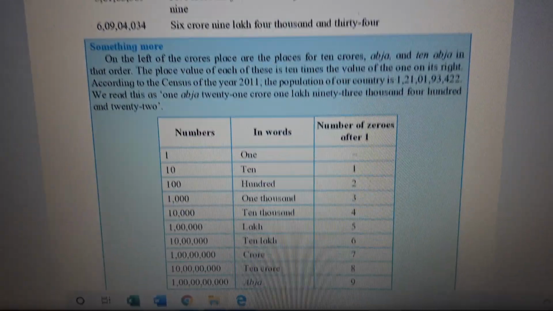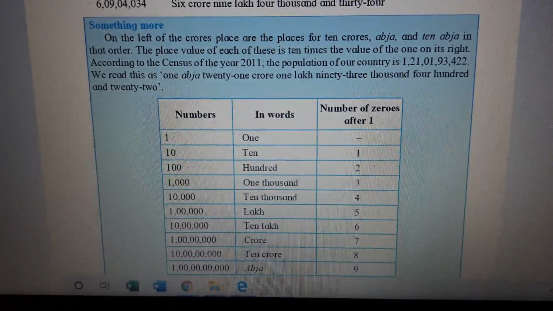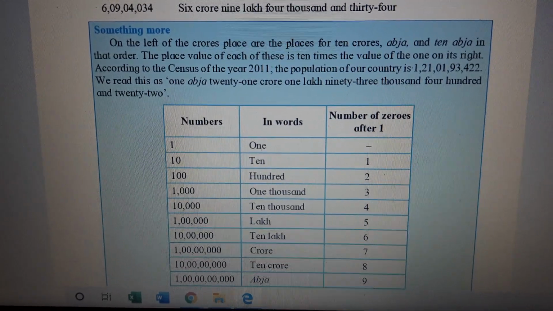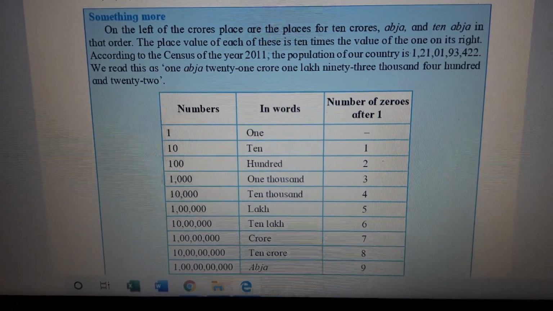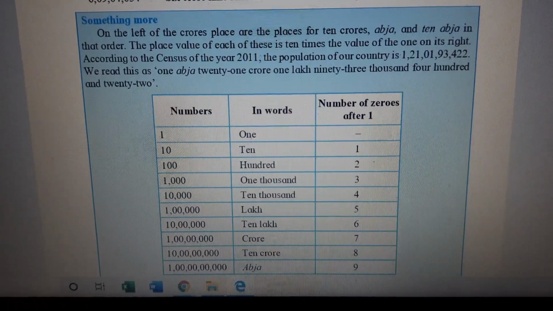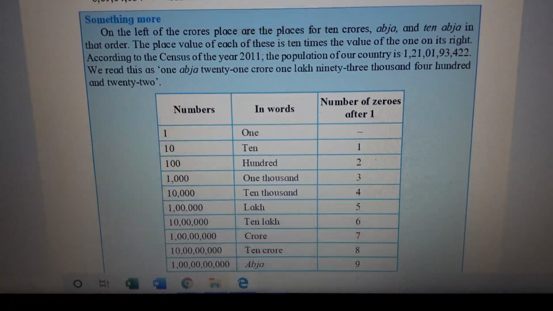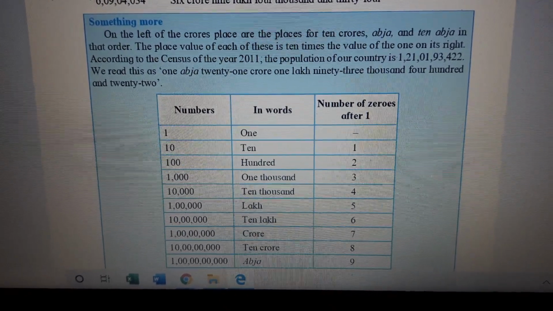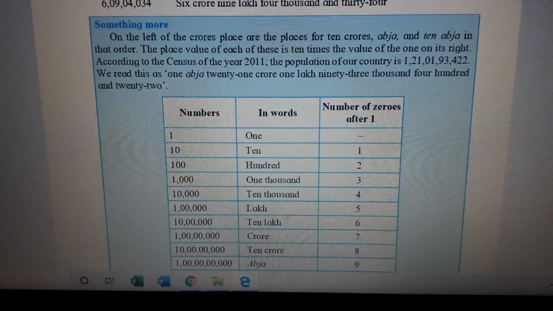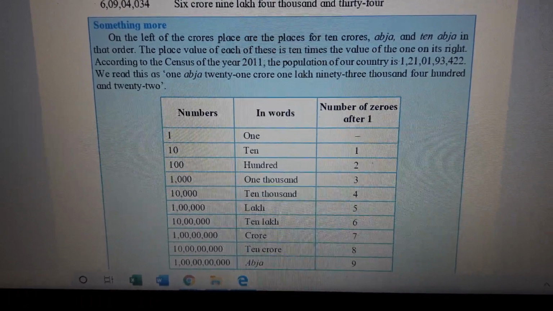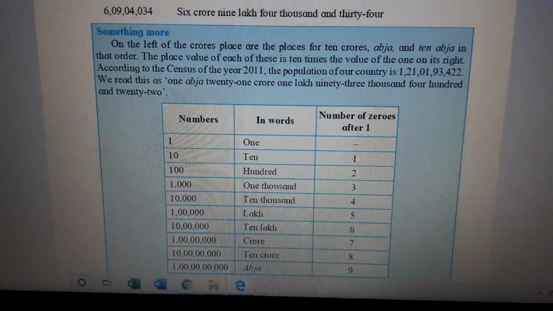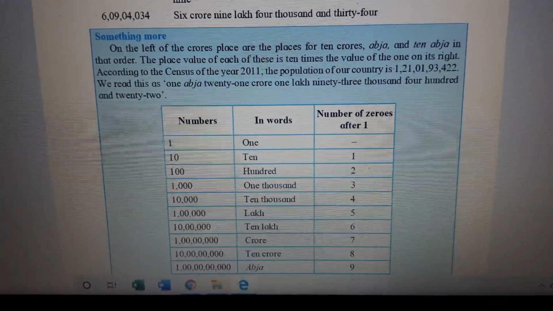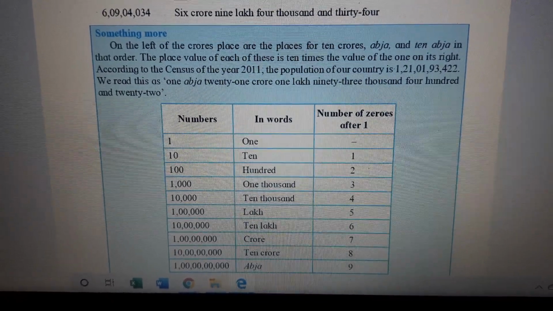Now something more apart from the crores, children. This is not part of the syllabus, but you need to know about it since we are dealing with numbers. And since today crores is introduced to you, you need to know more about the crores. On the left of the crores place, children, that means one more new place. Just like the 10 lakhs place was last for you, now the crores place is a new one. Now if one more place I have to create, I don't have to create, it's already created by mathematicians. So if one more place we need to know, what will it be?